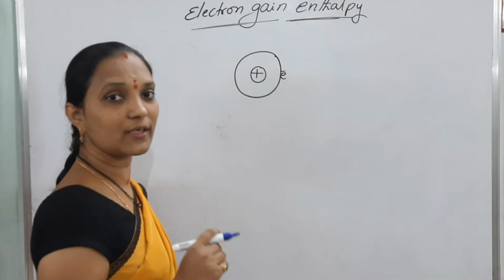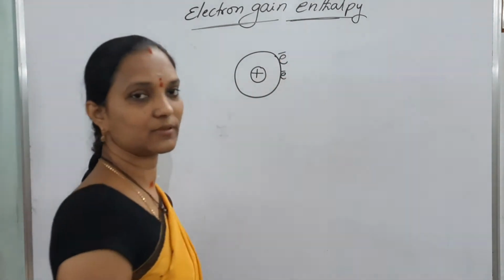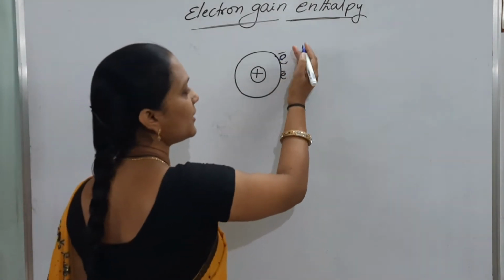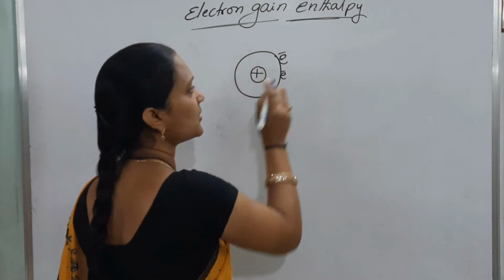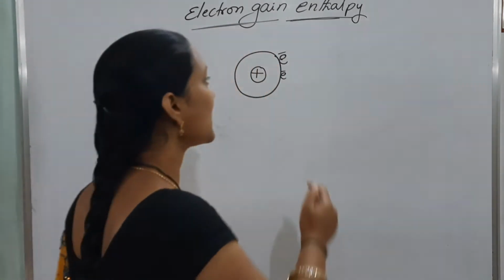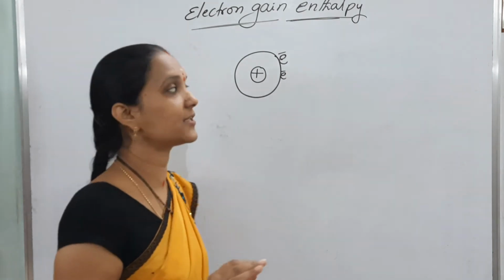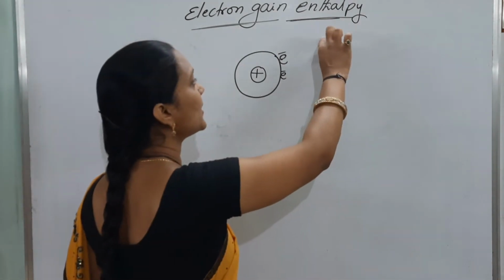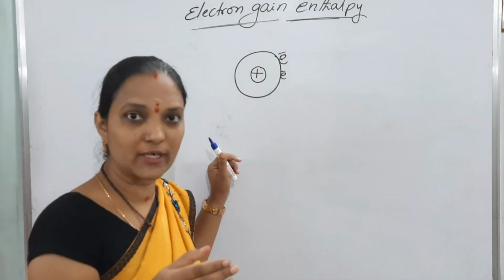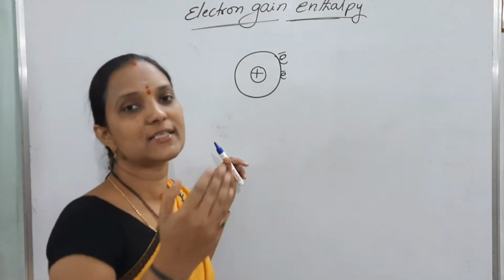Now what is electron gain enthalpy? To this neutral atom, we are adding one electron. If one free electron is added to the outermost orbit of an isolated neutral gaseous atom, the free electron's energy is more. Every orbit contains a fixed amount of energy. So the free electron has more energy, and when it enters into this orbit, that electron releases some amount of energy.